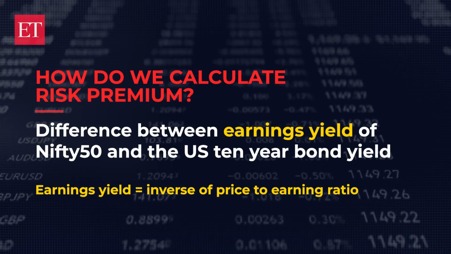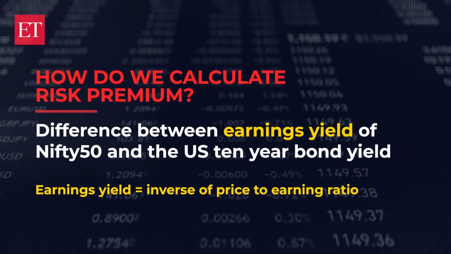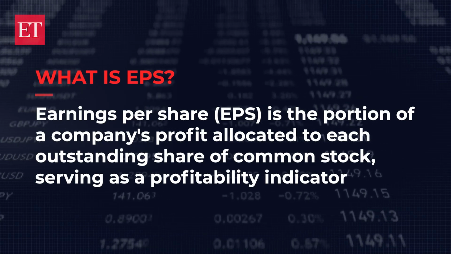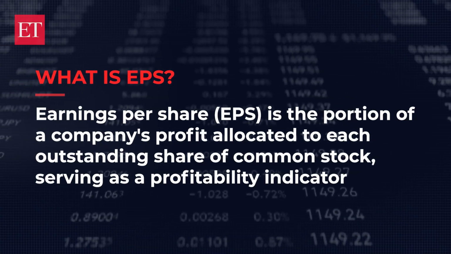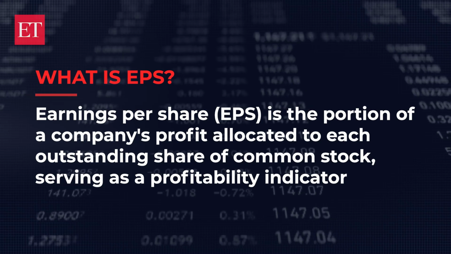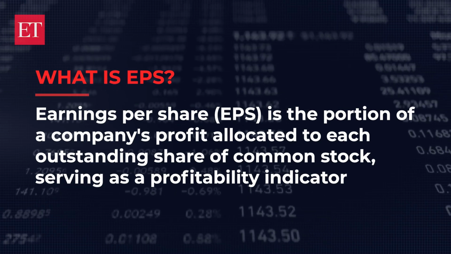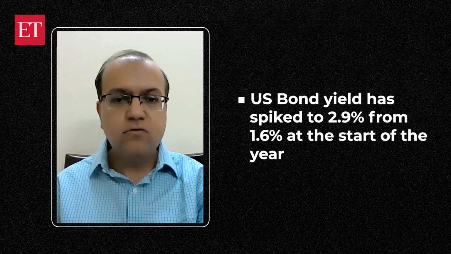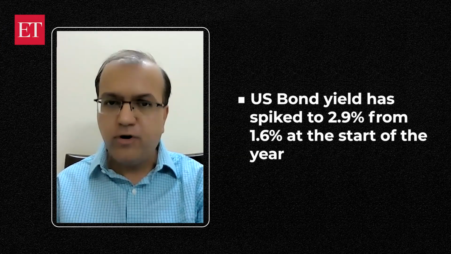Now the US 10-year bond yield has spiked in the last 6 months. It's over a 100 basis points jump in the last 6 months because of the concerns of inflation in the US economy. So how do we look at the earnings yield first of all? Earnings yield is the inverse of the price to earnings ratio. It is basically how much EPS a company generates for every rupee that an investor is willing to invest in the company. So the US bond yield at the start of the year was around 1.62, basically 1.6, which has now spiked over 2.9%.